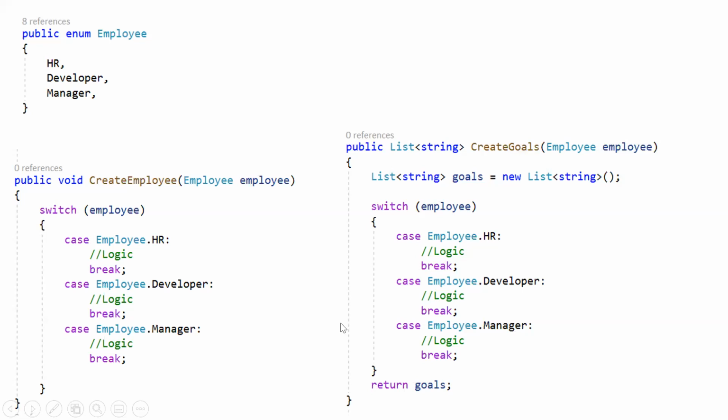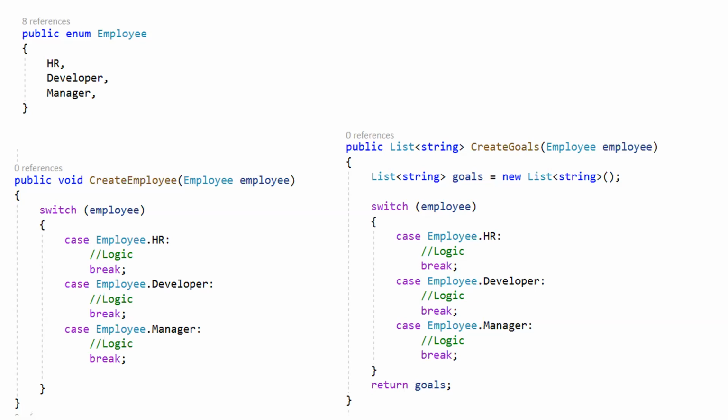If any behavior change comes in this employee enum, or if for a particular value, like for the manager, I have to make particular changes, I have to change it in all the classes, or sorry, all the classes as well as methods where this enum is used.